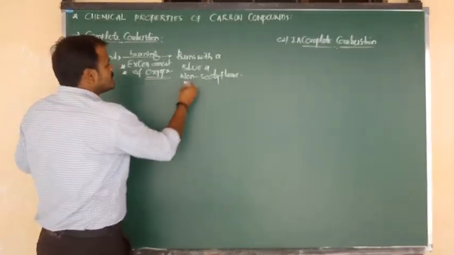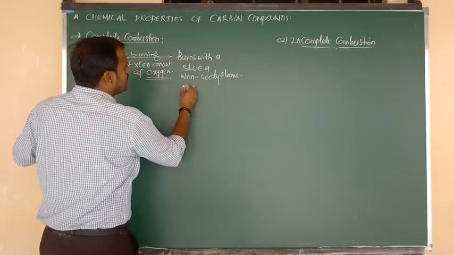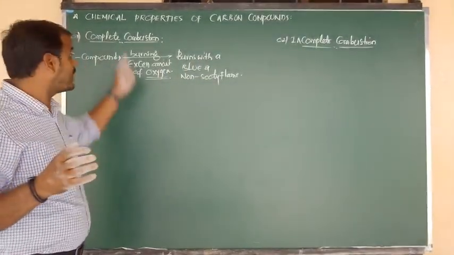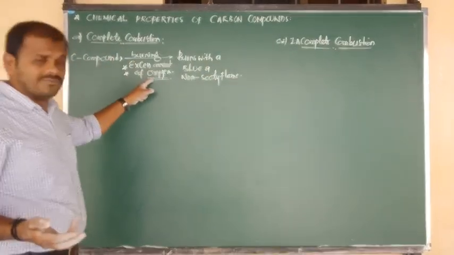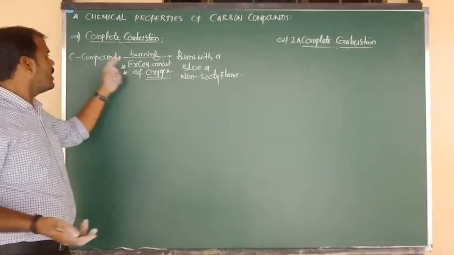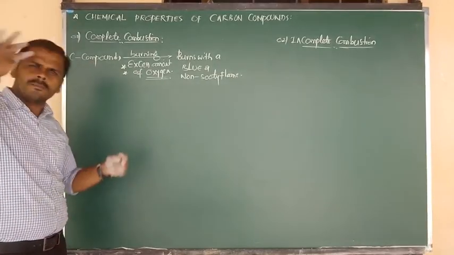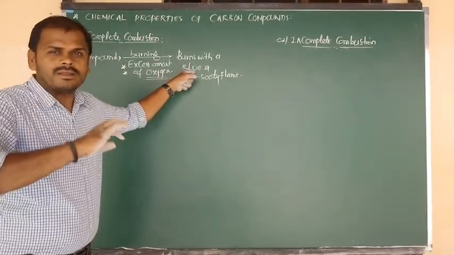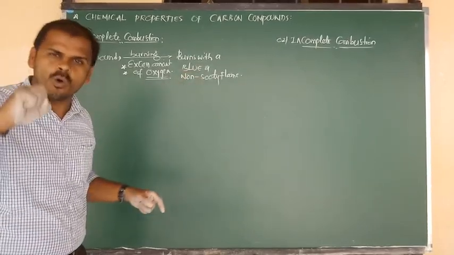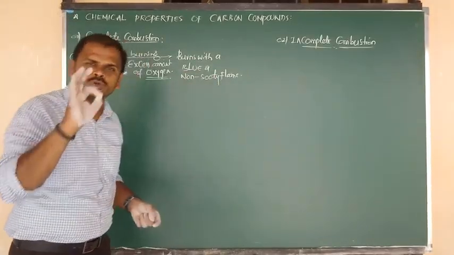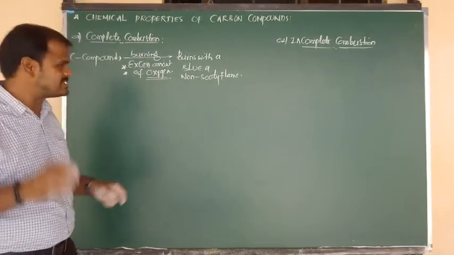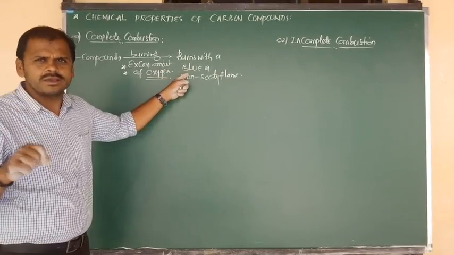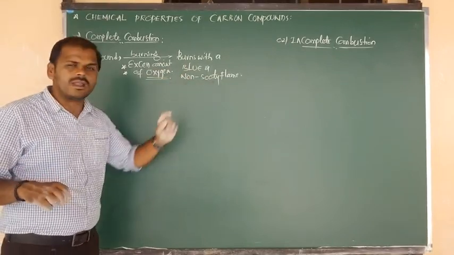Okay, all of you? So non-sooty means it does not contain black smoky nature. That does not form black smoke, because it undergoes complete combustion, because it takes place in the presence of excess oxygen. Due to excess oxygen, it undergoes complete burning and the product is a blue clean flame, which does not contain any black smoke. That is called non-sooty. So what is the flame you are getting? Blue flame. Is there any black smoke? No black smoke. So we have to say non-sooty flame.